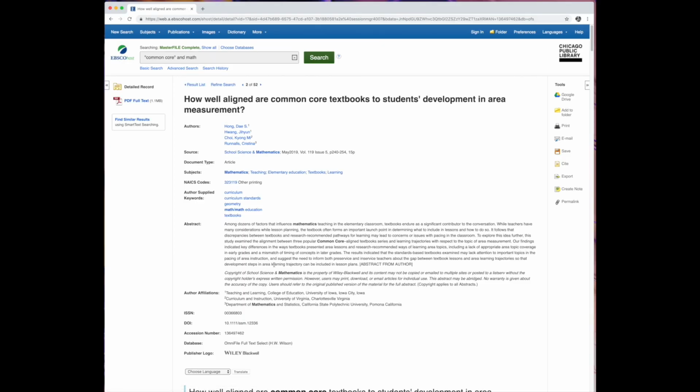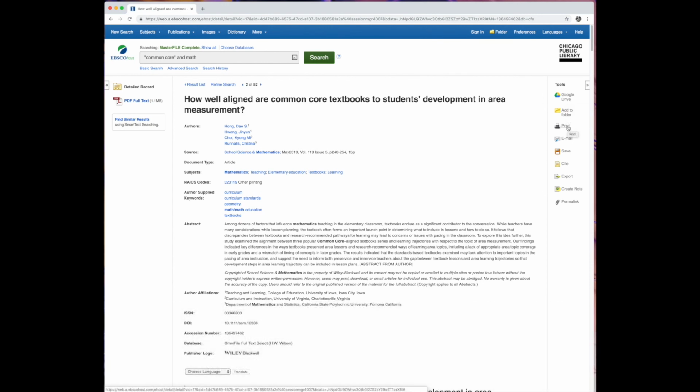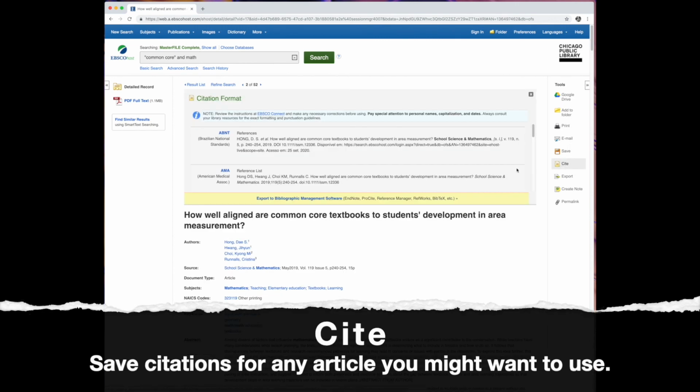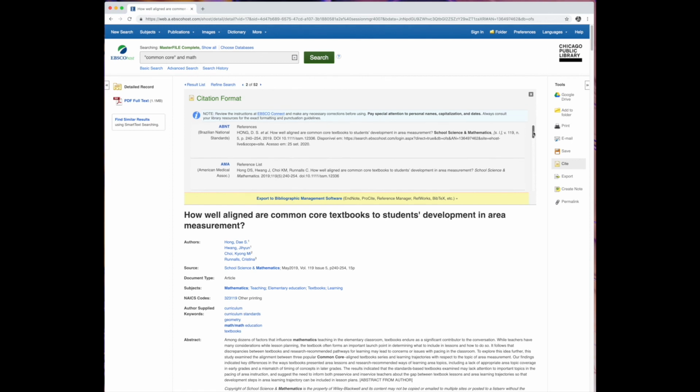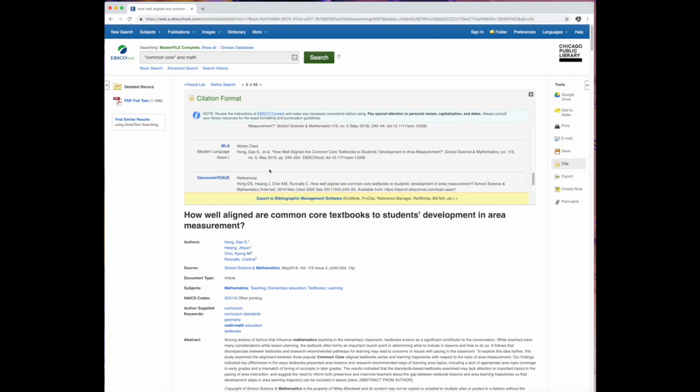In this example, the abstract really does serve to show that this is an article I'm probably going to want to reference. Since that's the case, I'm going to move to the right side of this page, and I'm going to find all these different ways of saving this article and saving this link to the article to get to later on, whether it's through Google Drive or emailing to myself or even printing. And make special note of the Cite button, which auto-generates citations for this article in basically any format imaginable and will save you a lot of time when creating your works cited page or your annotated bibliography.